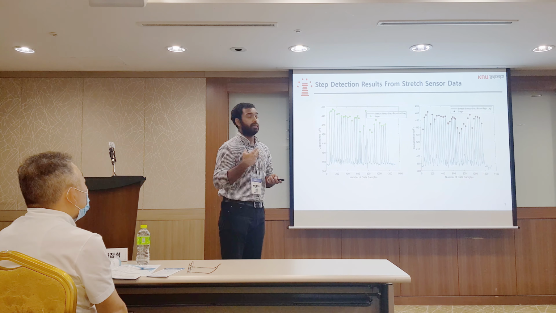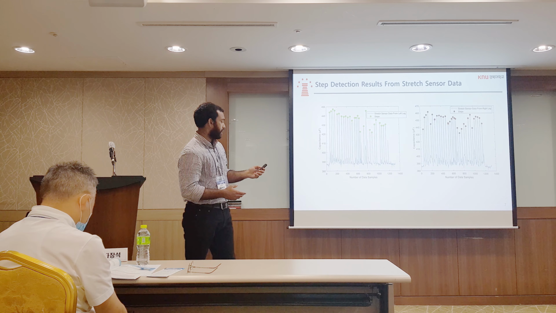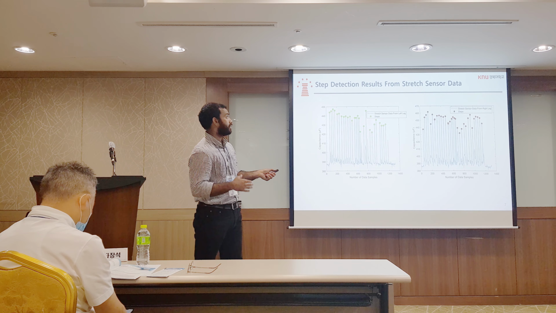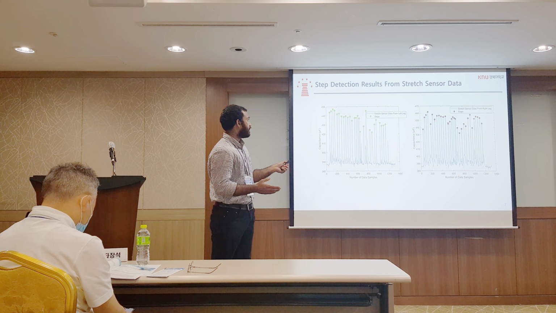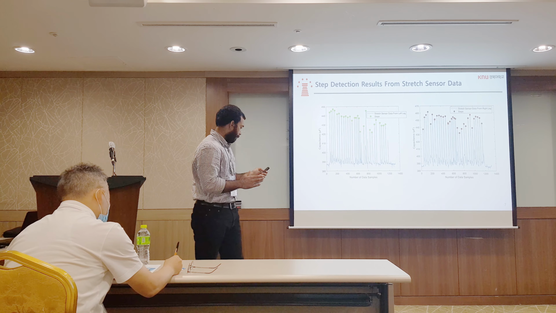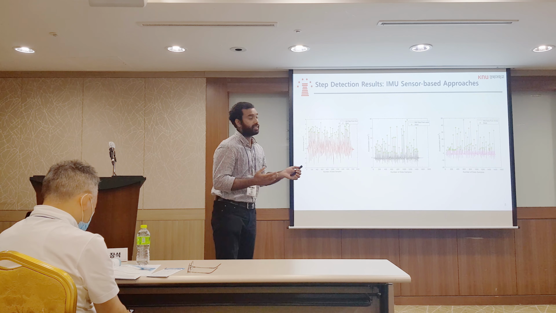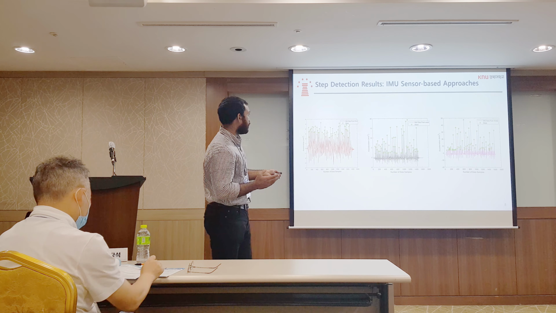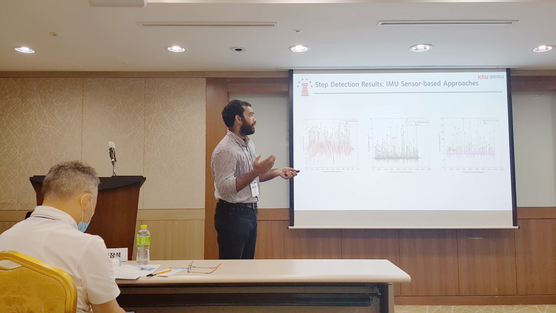So here is the step detection result from the stretch sensor. The left side indicates the stretch sensor data from the left leg and the corresponding right leg, and the peaks are considered as the steps of the user from the left leg and right leg. Here are also the step detection results from the IMU on the wrist, the IMU on the waist, and the IMU on the ankle.